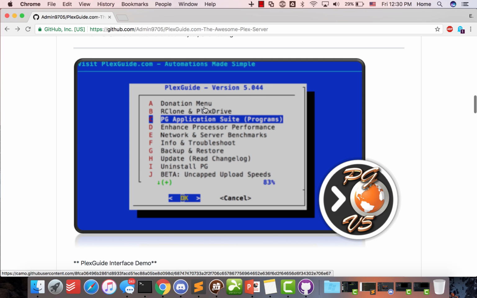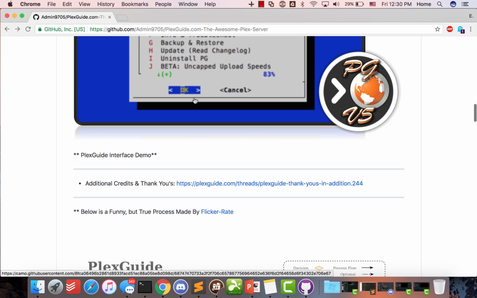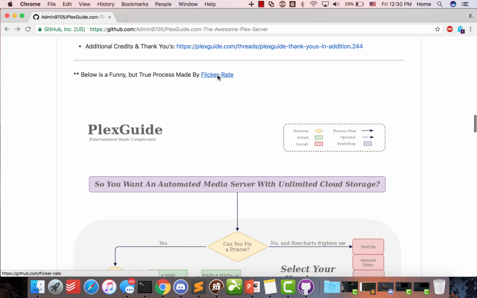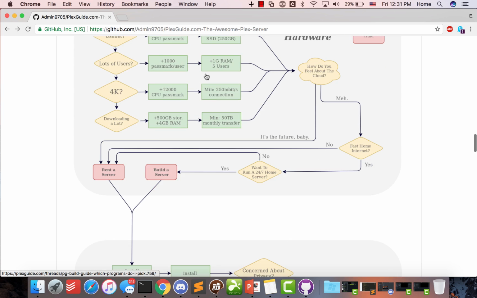It's changed a lot from this. This is version 5.044. We're at 6.065. It's a lot more streamlined than this, but it kind of gives you the ideas. Here's our credits. And then Flicker Rate made this awesome chart, which she was burning up on Data Hoarder.